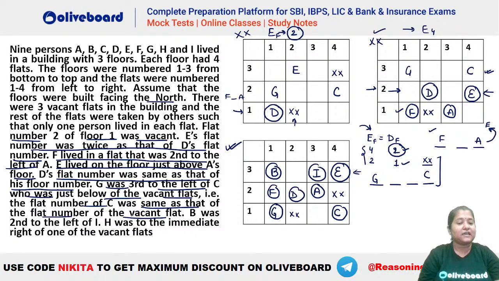Okay. Then we have H was to the immediate right of one of the vacant flats. So where should we place your H? The only possibility to place your H will be here. H is immediate right of a vacant flat. So now that means this one has to be vacant, because there are 3 vacant flats in this total building, right? So this will be the final arrangement that you guys should be getting.